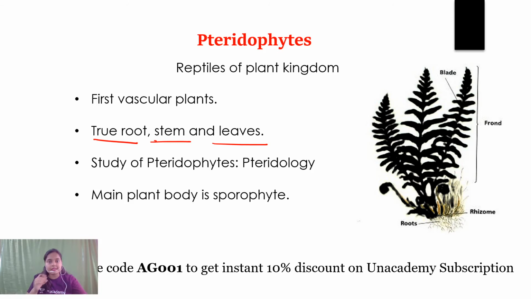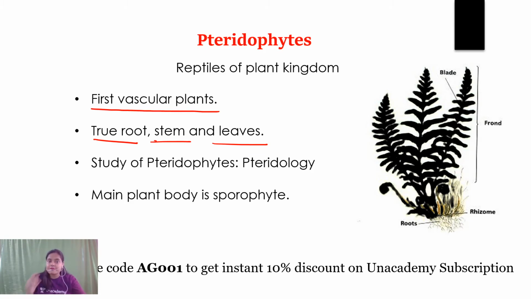And the vascular system has developed for the very first time in the pteridophytes. So pteridophytes are the first vascular plants. And students, I have already told you that while studying the plant kingdom, you must note where a particular event has started. For example, in bryophytes, we have seen that embryo formation started for the first time, right?